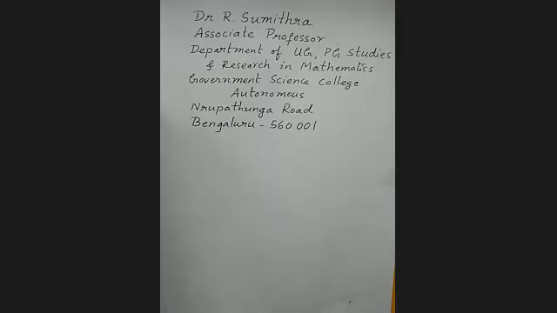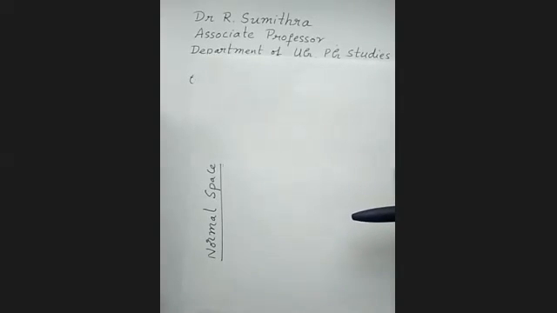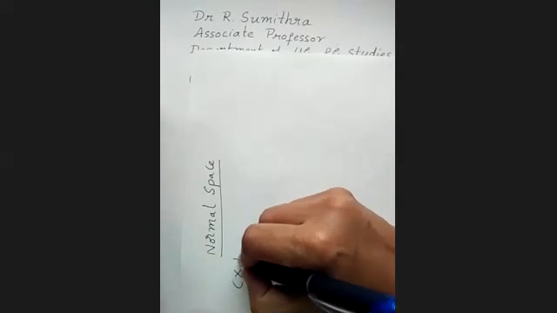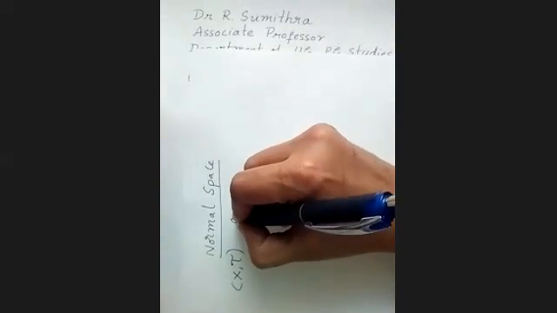Let us learn normality is not hereditary and it is weakly hereditary. Let us see what is a normal space. So a normal space is nothing but a topological space (X, tau) in which disjoint